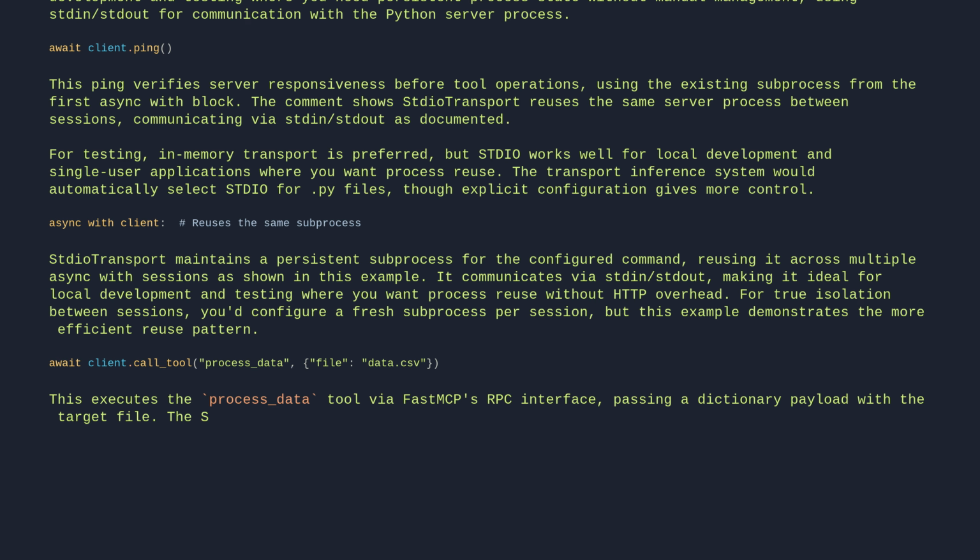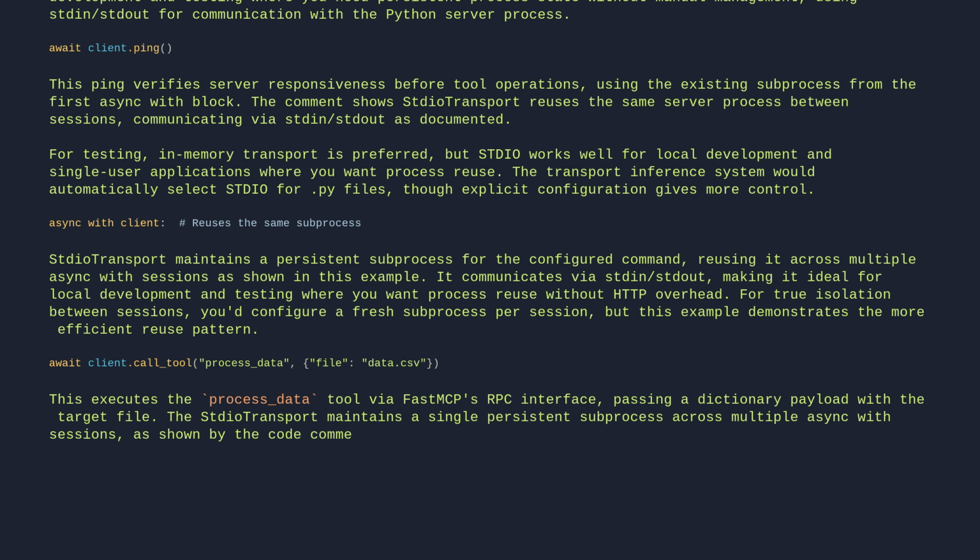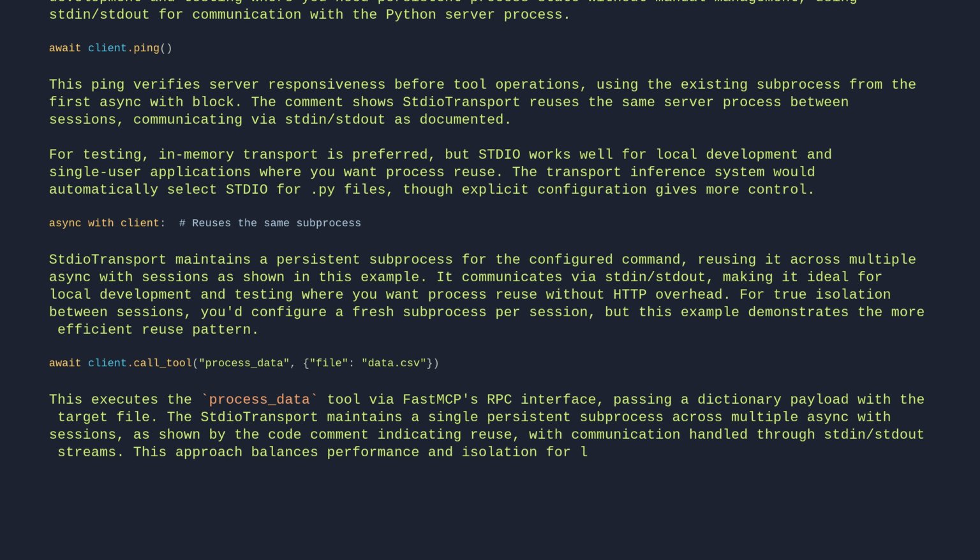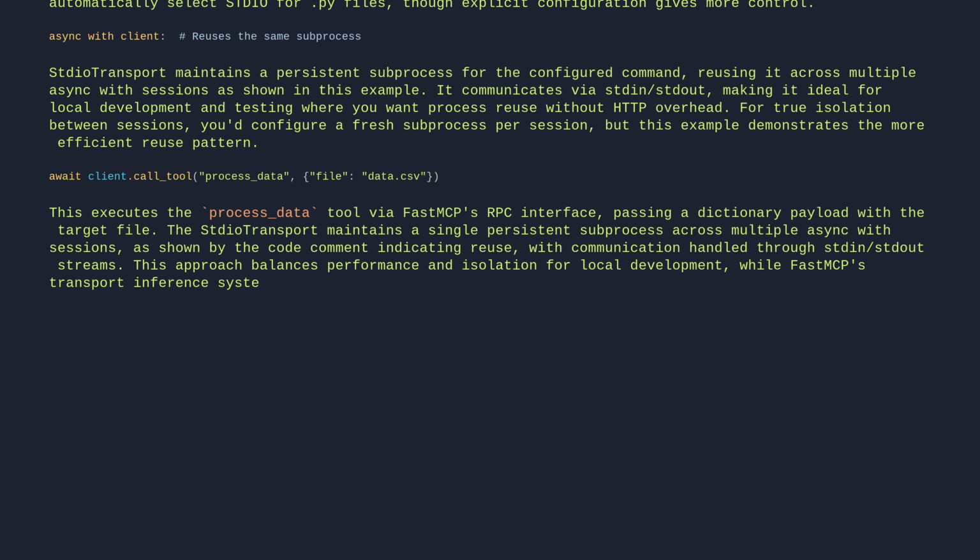The StdioTransport maintains a single persistent subprocess across multiple async with sessions, as shown by the code comment indicating reuse, with communication handled through stdin/stdout streams. This approach balances performance and isolation for local development, while FastMCP's transport inference system would automatically select this for Python file targets.